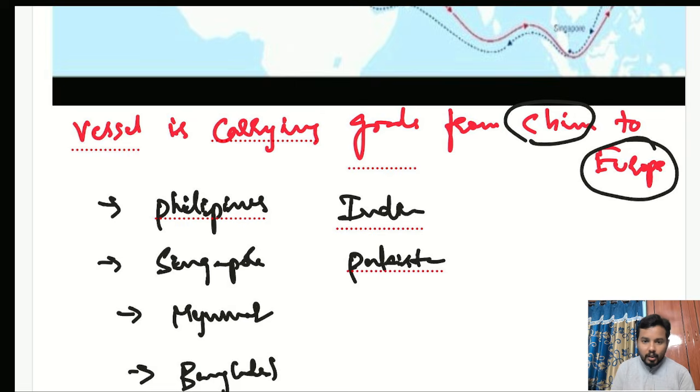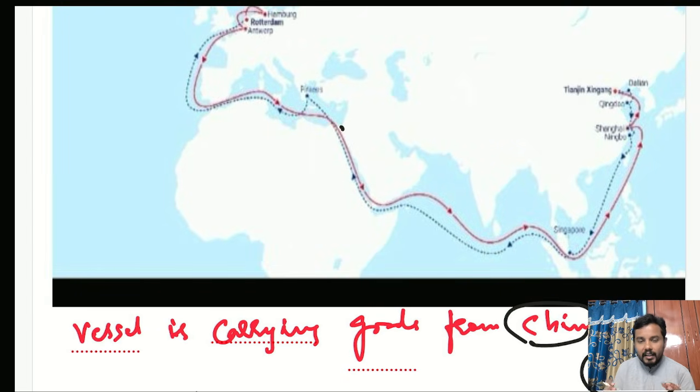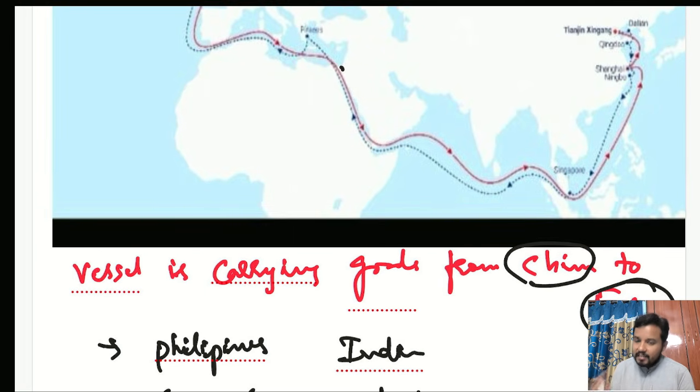Now, before going to this aspect, I just want to show you how the international sea route will be, especially for this case. Any country in East Asia, like China, Japan, Taiwan, Philippines, will use a major sea route. This is that major sea route.